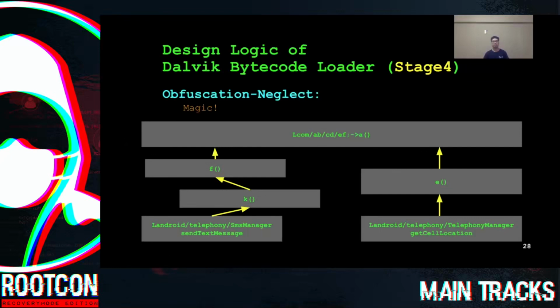And by the way, since our goal is to find the mutual parent function, it doesn't matter how many layers of wrappers there are.